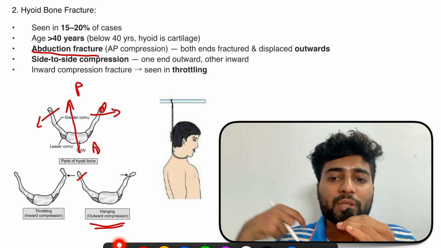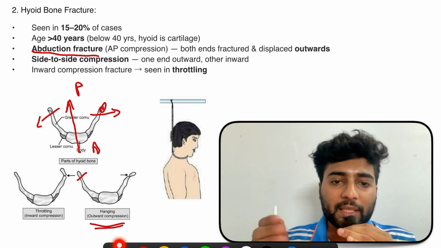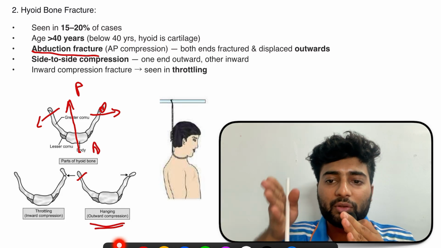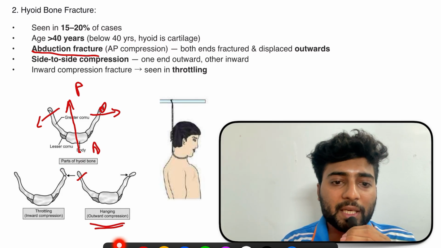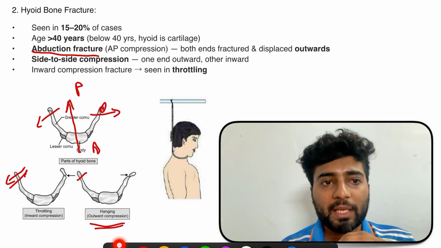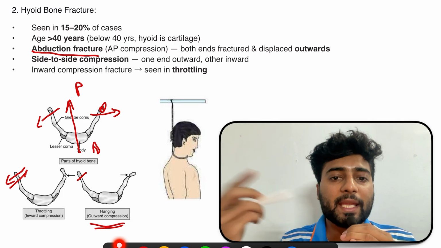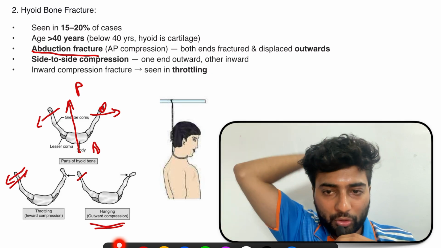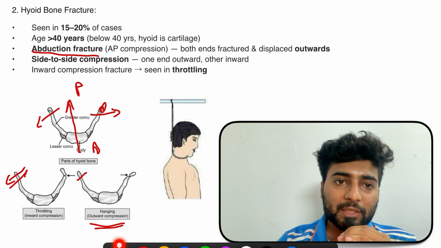But in side to side compression or throttling, let's say someone is throttling with the hand like this, then the compression is side to side. So one end goes inside and the other end goes outside. So in throttling or side to side compression, one end is inward, the other end is outward. While in abduction fracture or anterior posterior compression, which happens in hanging, because the knot is at the back, we have both the ends displaced outwards.